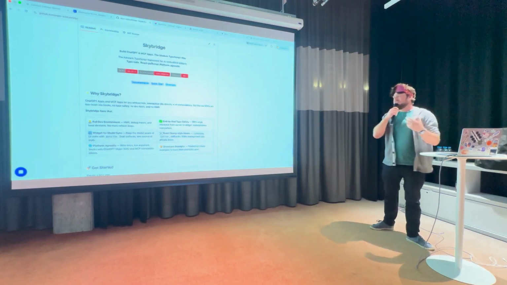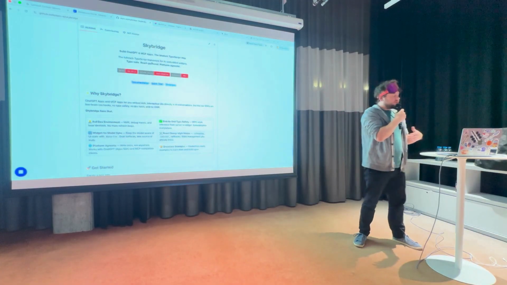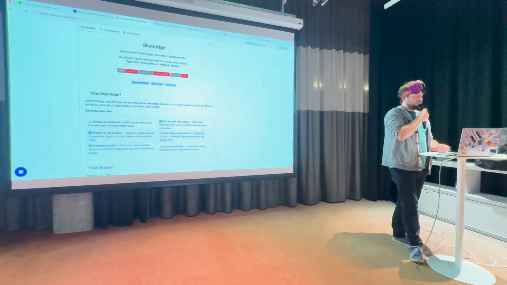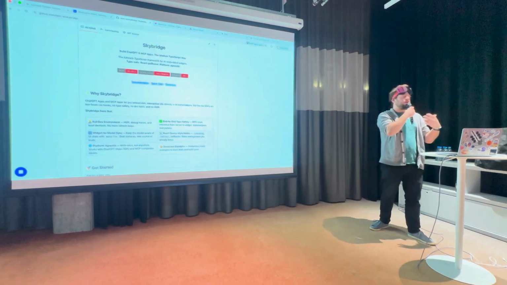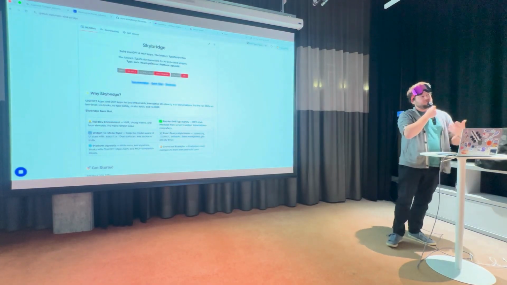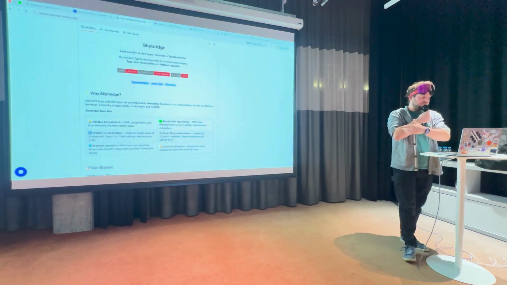It gives you typings, especially from the MCP server up to the UI that is presented to the user, to make sure that you don't introduce regression or bugs in your application. It gives you convenient APIs, especially for those that are used to working in React environments, with convenient hooks to interact with this new host environment.